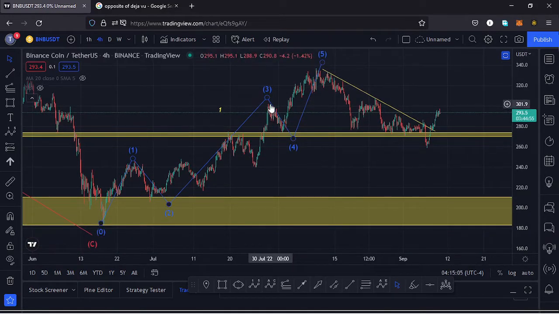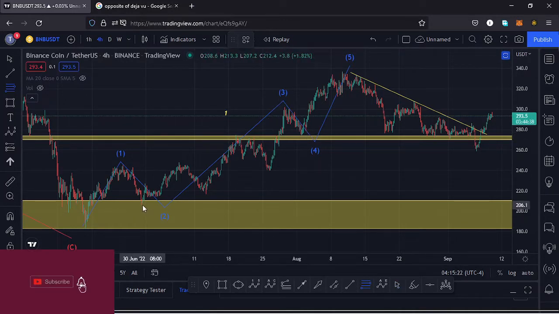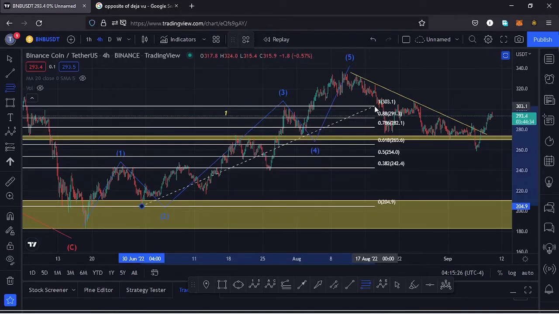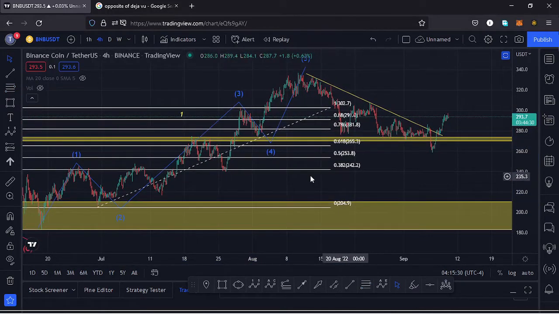Then we started to see a very nice retracement over here in the formation of a fourth wave, and using the Fibonaccis, we can get a target area for that fourth wave to the lower side, because the fourth wave is a retracement of the third wave. And to do that, I just need to connect the fibs from the low of the wave 2 to the high of the wave 3, and that gives me a minimum target area for that fourth wave to the lower side between the fib level 0.618 and the fib level 0.5 as the minimum.